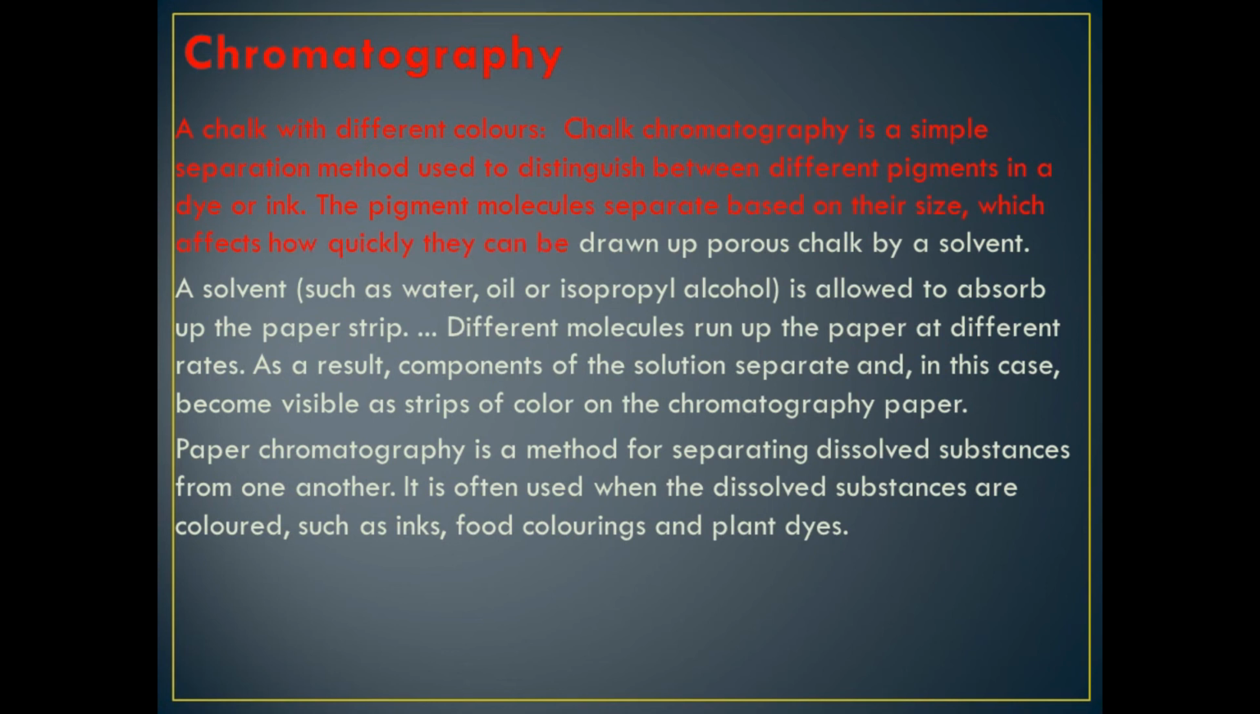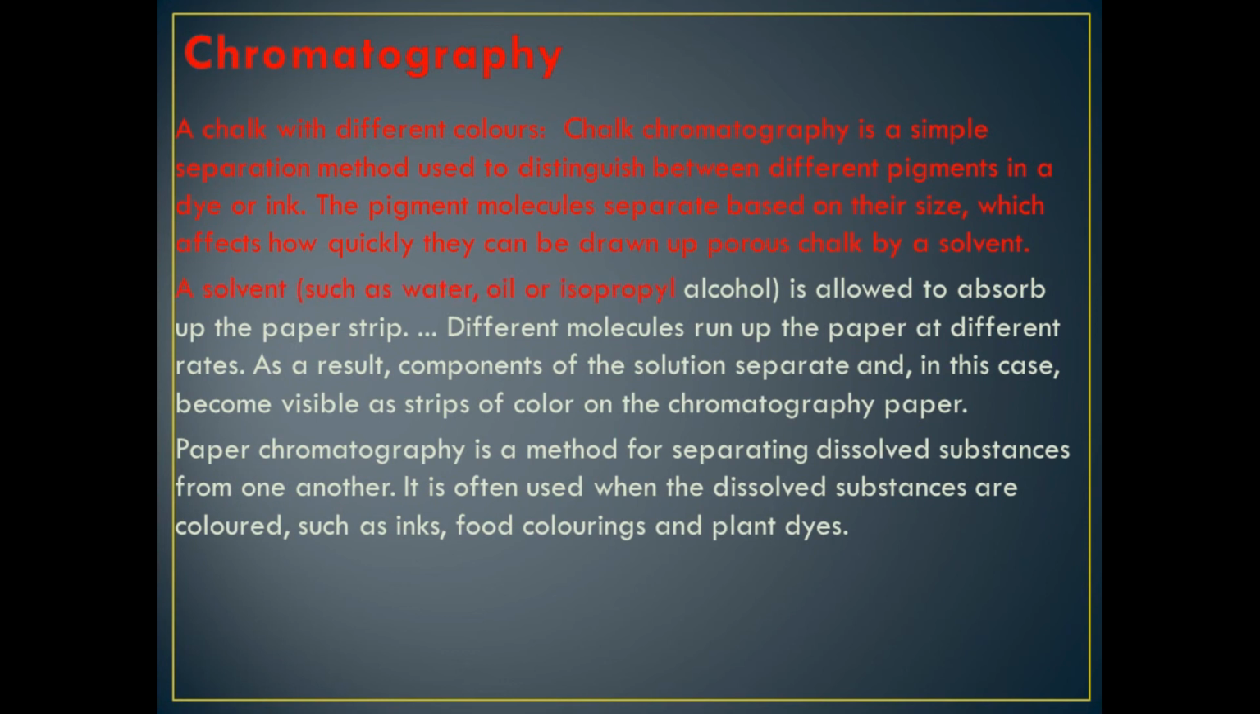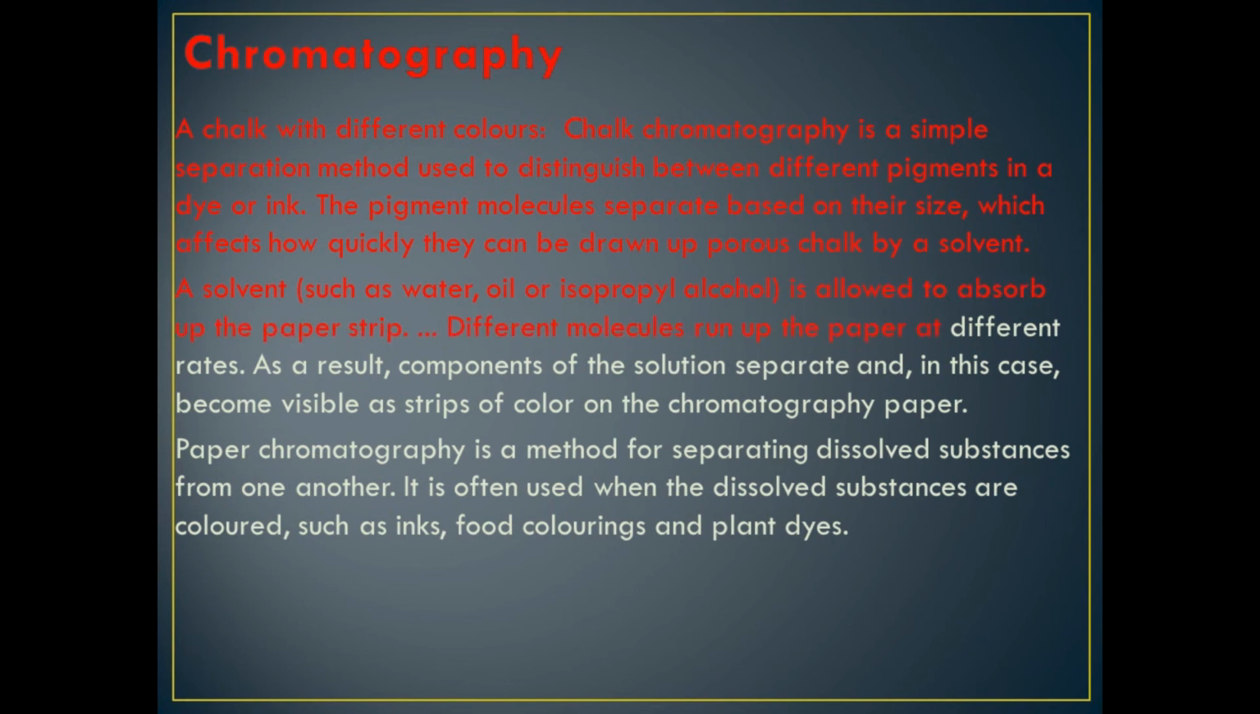The pigment molecules separate based on their size, which affects how quickly they can be drawn up the porous chalk by a solvent, which dissolves them. Solvent means water, mostly. Oil or isopropyl alcohol is allowed to absorb up the paper strip.